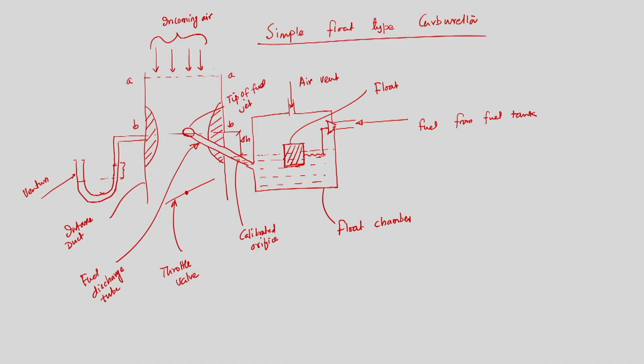Therefore, what we can see from this arrangement is that the pressure difference between the cylinder and the ambience, which is essentially created by the motion of the piston from TDC to BDC, will allow incoming air to come into the cylinder through the intake duct.